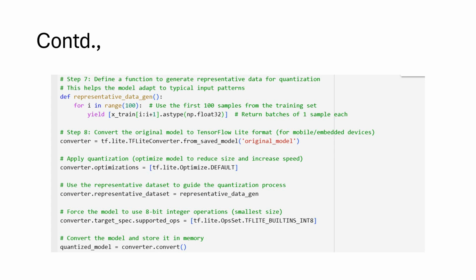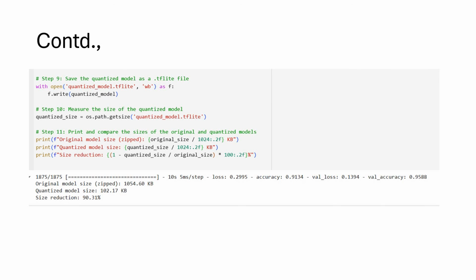That's all. We have almost come to the end of the code. We will save the quantized model as a TensorFlow Lite file. Then we will measure the size of the quantized model. We can compare it with that. You can run this on any platform. We have preferred Google Colab. You can run it in the Intel Tiber AI Cloud. You can run it on any platform of your choice.